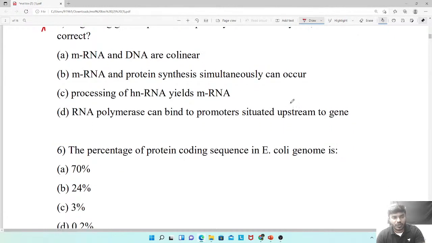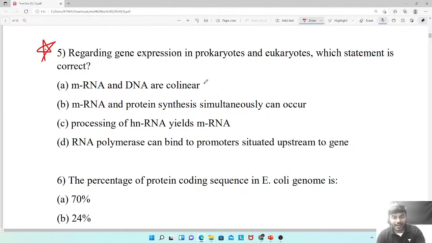Very good, Pechmuthu. Good. See, friends, because mRNA and DNA are not collinear. mRNA and protein synthesis simultaneously can occur. See, this occurs only in the prokaryotes. But you know, right, in case of a eukaryotic organism, mRNA and protein synthesis cannot occur simultaneously actually. Processing of hnRNA yields mRNA.